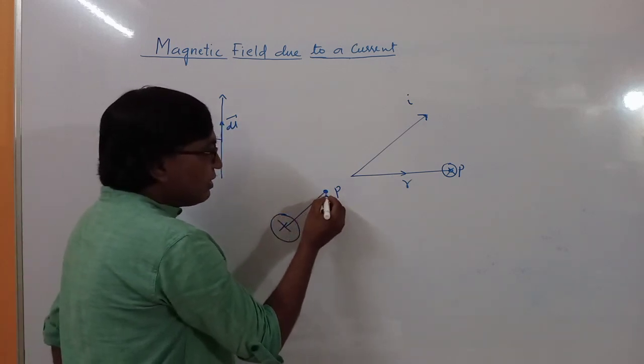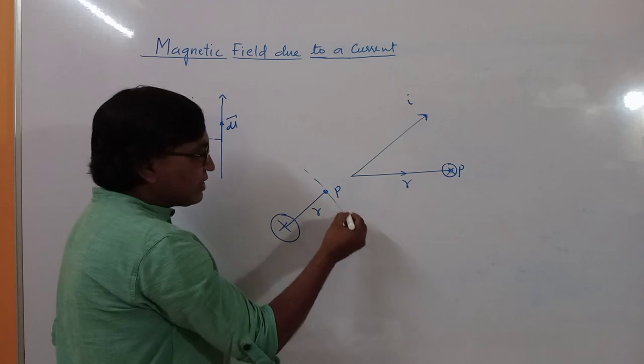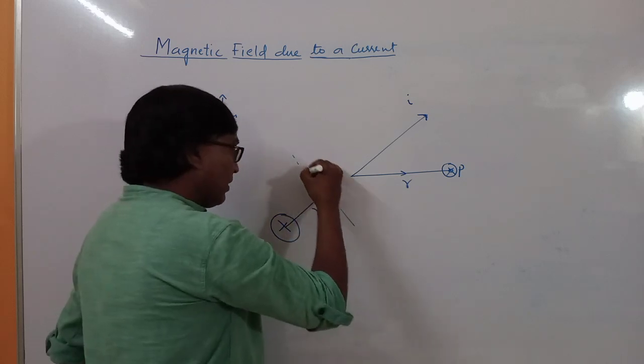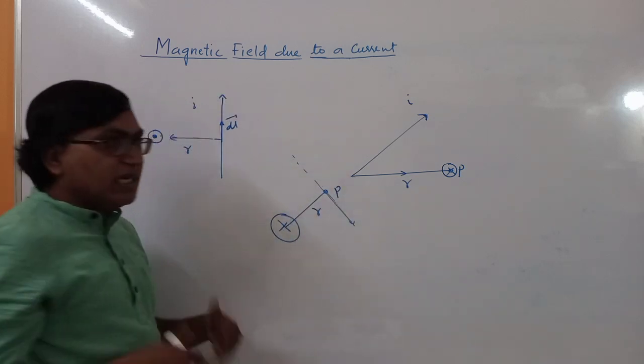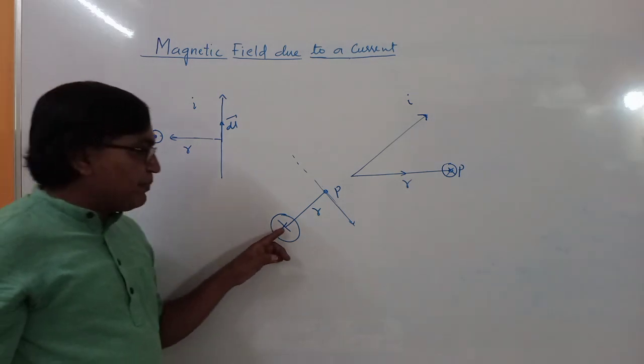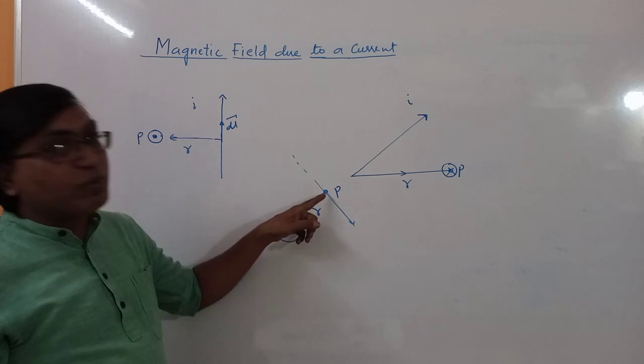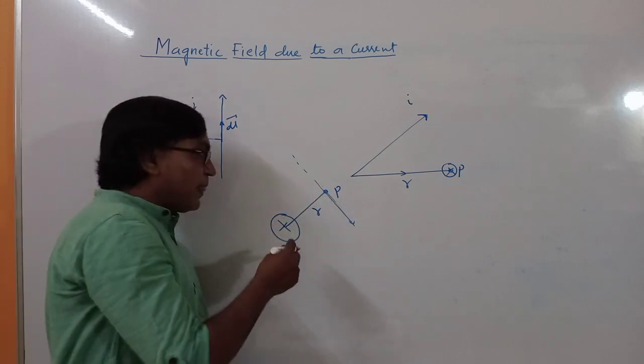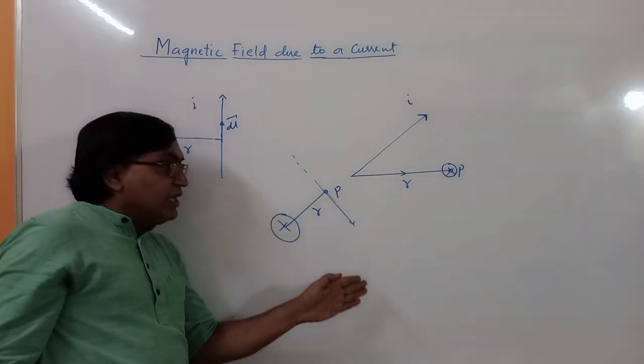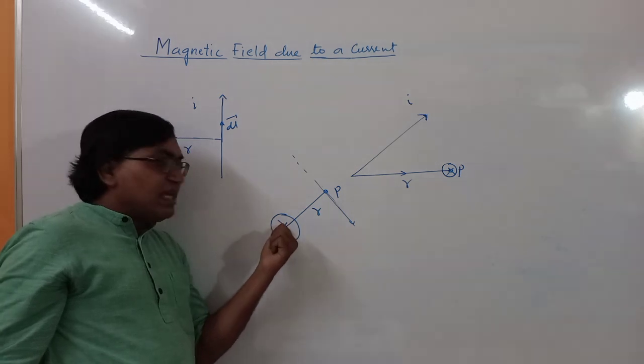So here there are only two possible directions. मतलब जो resultant vector है, it will be perpendicular to current element as well as it will be perpendicular to position vector. So any line which you draw in this plane will be perpendicular to this line.